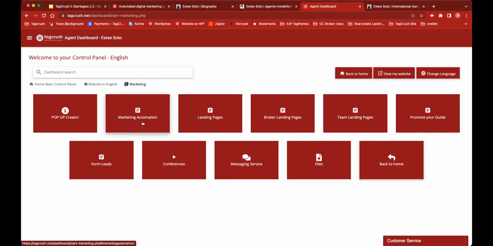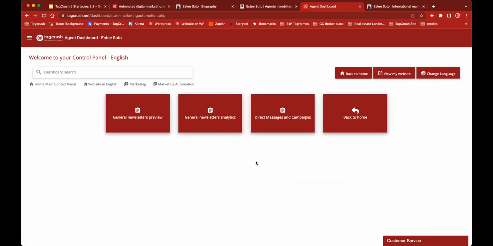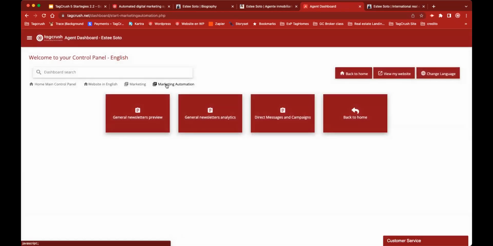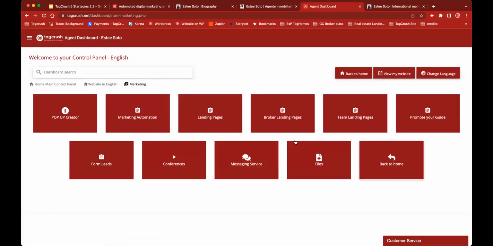Let me go to the marketing automation. In marketing automation, I have direct messages and campaigns. And the campaigns are the ones that we were talking about, where you can create your own mailing list, okay? And the newsletter analysis and the newsletter preview, all this marketing. I do my marketing in Spanish. All this marketing is super complete. I have all the information you may need to move forward.